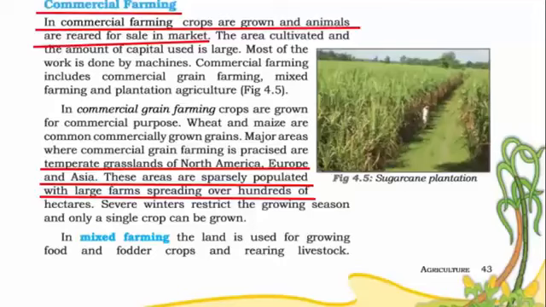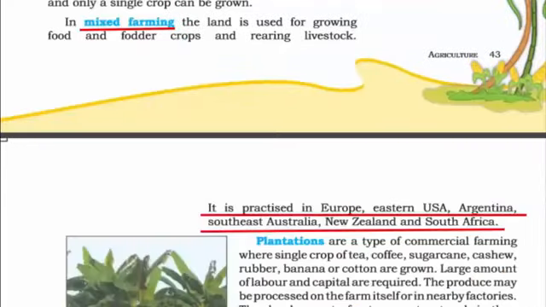And you also have a lot of rivers flowing in this region. And we have read many times that where there is a river, there is a huge civilization. And therefore commercial farming is very famous in these areas. Now in commercial farming, you can grow just crops, or you can do mixed farming wherein you can grow crops as well as rear livestock. That means rearing animals like goat, sheep, cow for dairy products, milk, etc. And mixed farming is practiced in Europe, Eastern USA, Argentina, Southeast Australia, New Zealand, and South Africa.